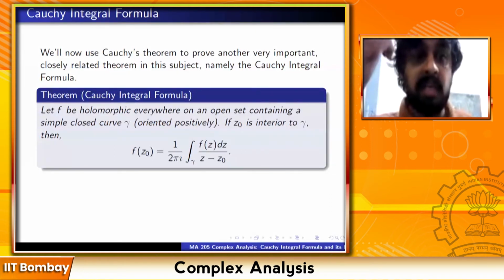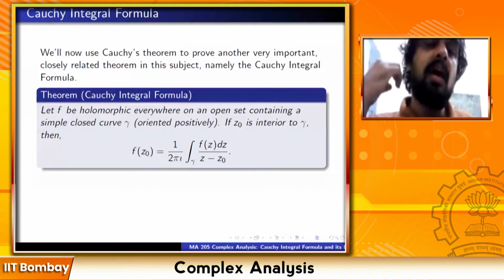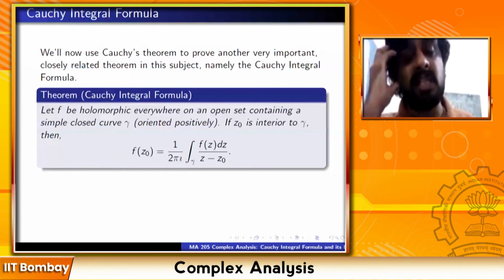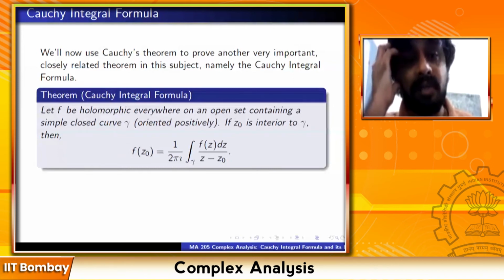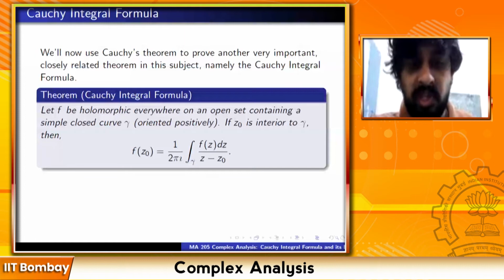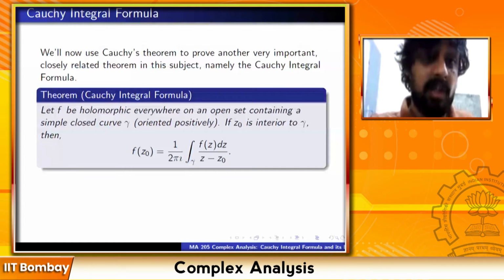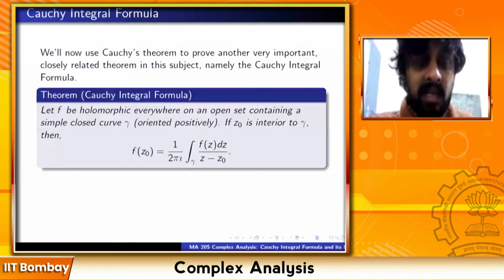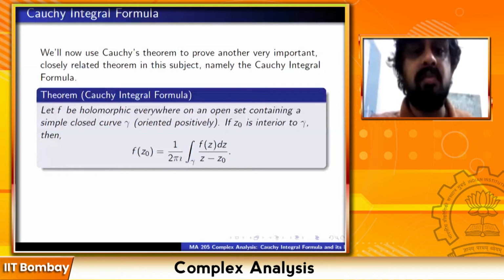Therefore, a very interesting consequence of this theorem is that if you have a closed contour and a function which is holomorphic on and inside gamma, then the value of the function at any point inside gamma is completely determined by the value of the function on gamma. You are integrating a certain function only on gamma, but somehow that determines the value of the function at every point inside gamma. Z0 is an arbitrary point in the interior of gamma, and its value can be determined by this integral. So it's a beautiful theorem, really.